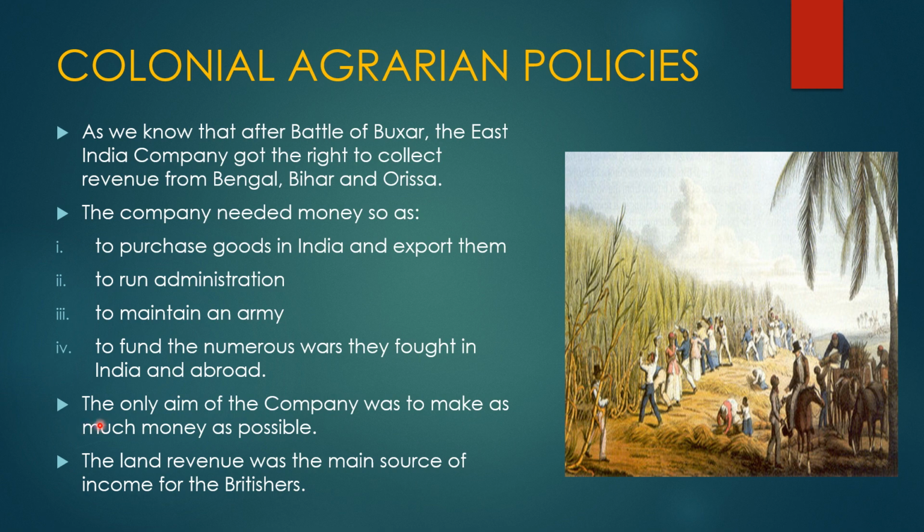Coming to the next, the only aim of the company was to make as much money as possible. That was the main aim of the East India Company. The land revenue was the main source of income for the Britishers, which they were getting from the poor farmers.